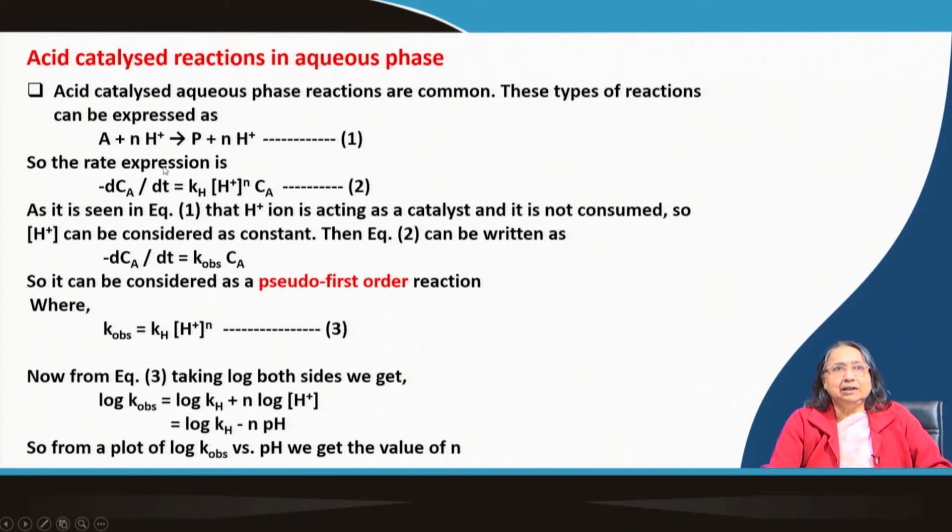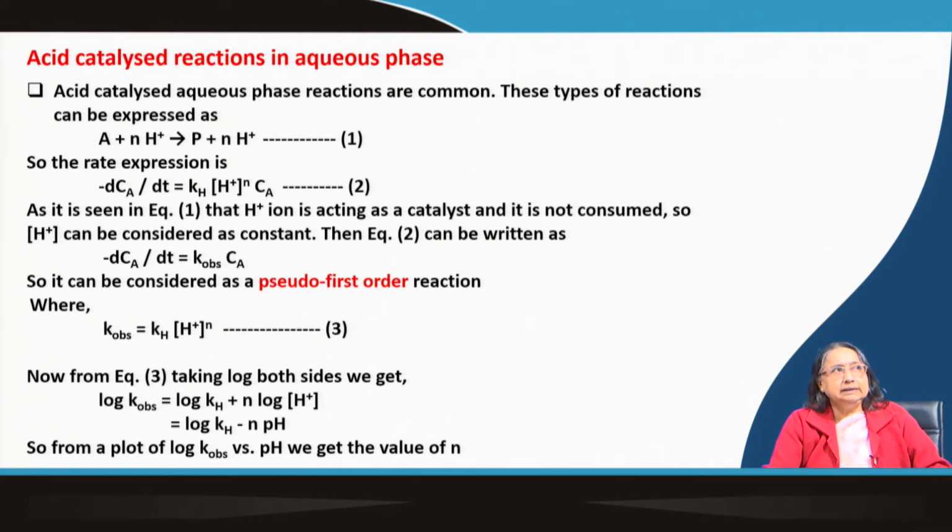Now, if you think about the rate expression, so minus dCA/dt is k_H, this is the rate constant, times H+ to the power n times CA. As seen in equation 1, the H+ ion is acting as a catalyst and it is not consumed. So, H+ can be considered as constant, then equation 2 can be written as this one. So, this one and this one can be combined and this is k observed. Okay.